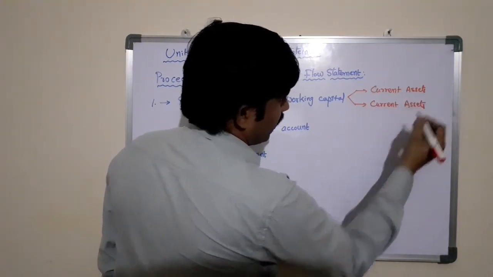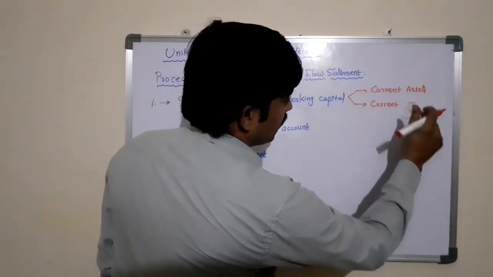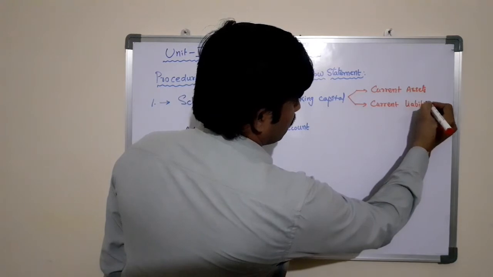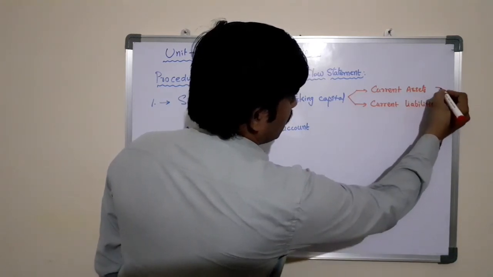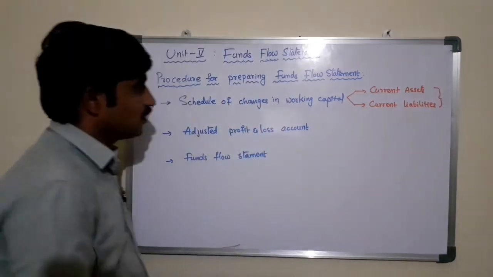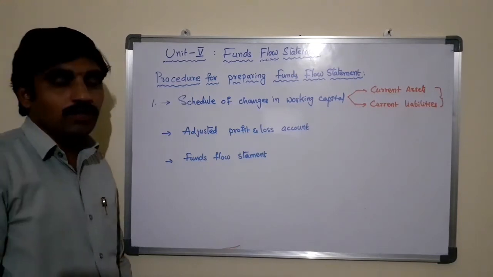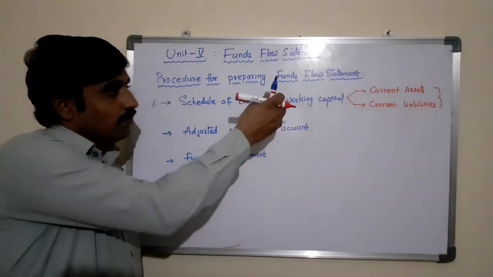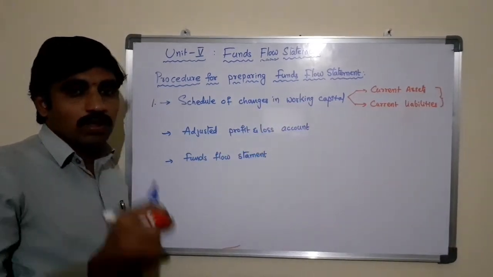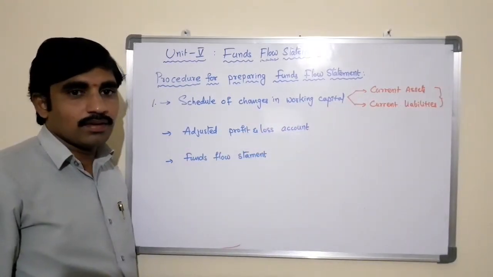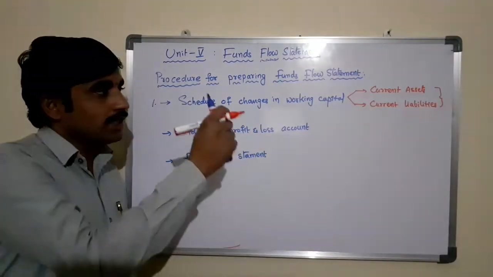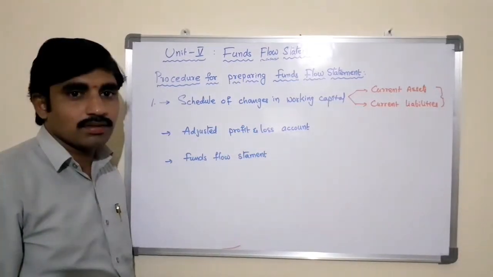These two are the components of preparing the working capital. As we discussed, working capital is the total of current assets, whereas the net working capital is the difference between the current assets and current liabilities.